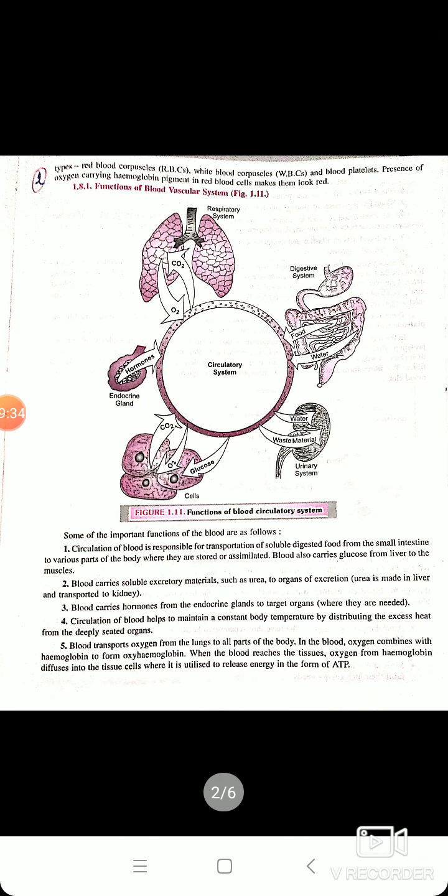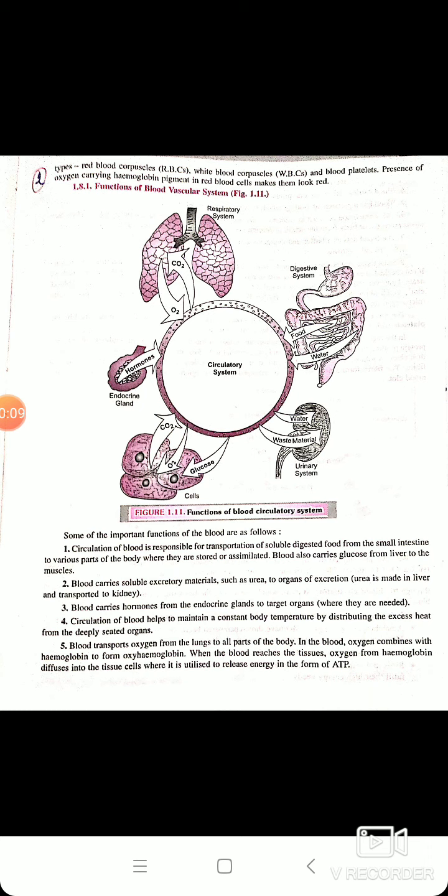And lastly, the blood transports oxygen from the lungs to all parts of the body. In the blood, oxygen combines with hemoglobin to form oxyhemoglobin. When the blood reaches the tissue, oxygen from the hemoglobin diffuses into the tissue cells where it is utilized to release energy in the form of ATP. So these are some of the important functions of the blood.